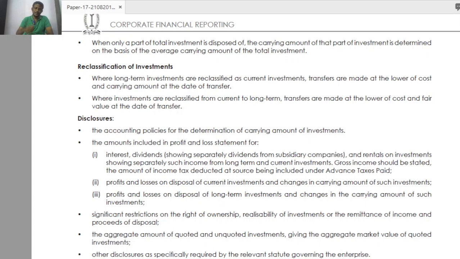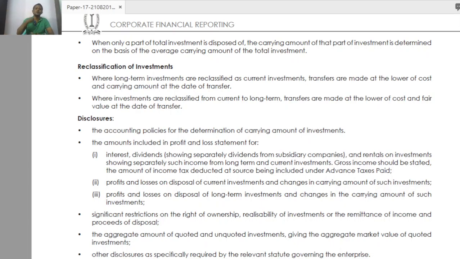Due to various reasons they changed their intention and they wanted to hold the share for more than 1 year, and they are not interested in short-term speculation, short-term profits. Short-term capital appreciation they are not interested in. They want to keep it for a long period and get some long-term revenue from that asset. In such cases, initially it was recognized as a current asset, a current investment. But now I want to change it to long-term.